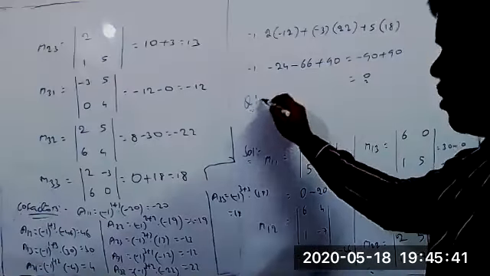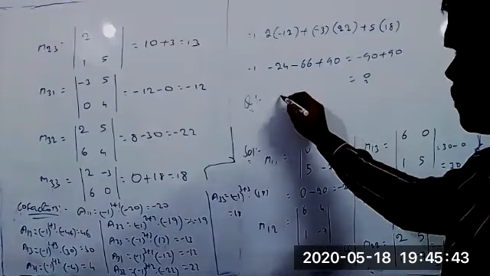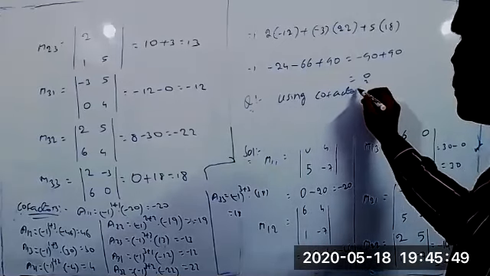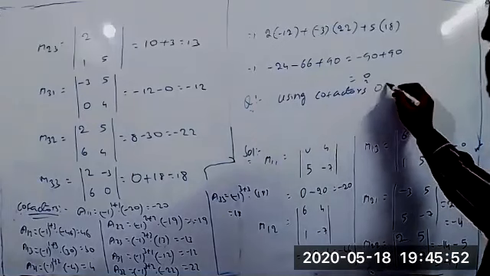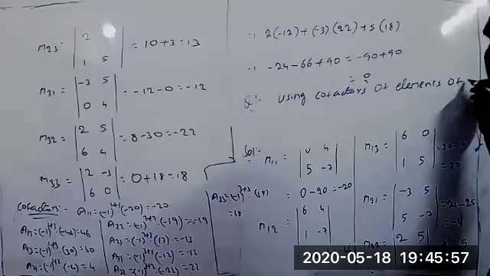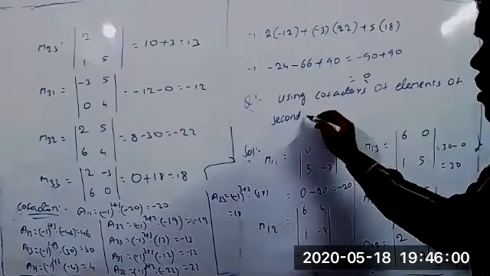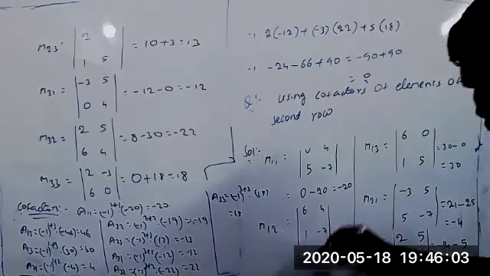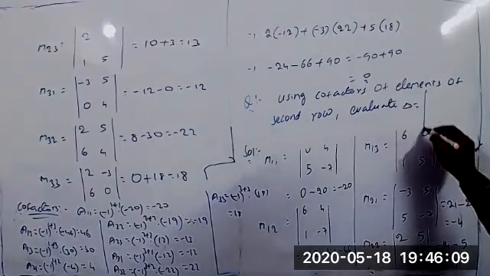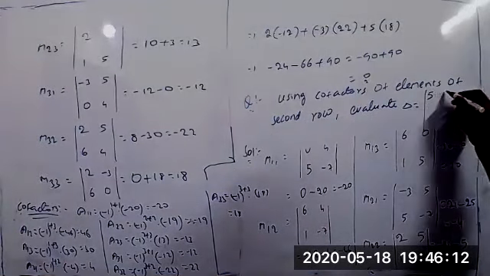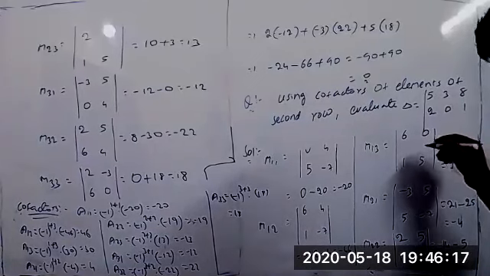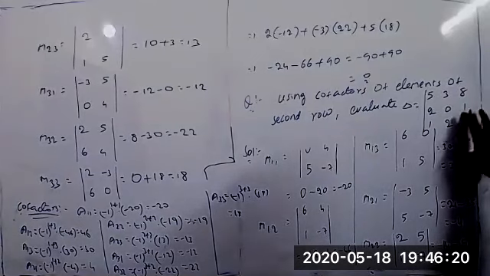So I can write now: using cofactors of elements of the second row, evaluate delta equal to the determinant with rows 5, 3, 8; 2, 0, 1; and 1, 2, 3.